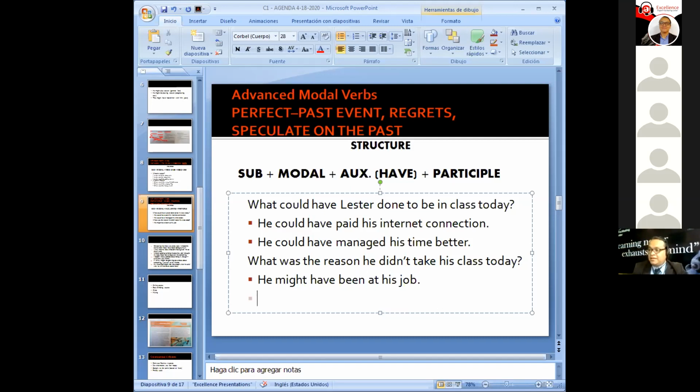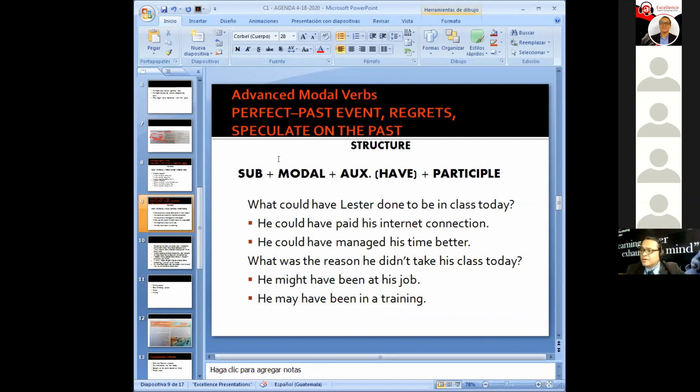Okay, give me another. Let's speculate. Why didn't he connect today? He may have been in training. Yeah. Rock and roll. You guys are on fire today. Now we're using may have, might have, or modal verb structures to speculate on past events. Excellent job.